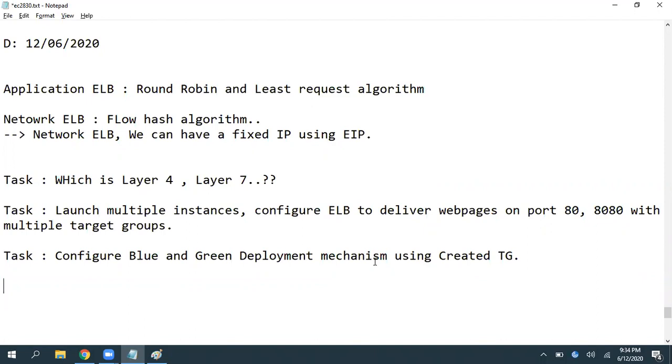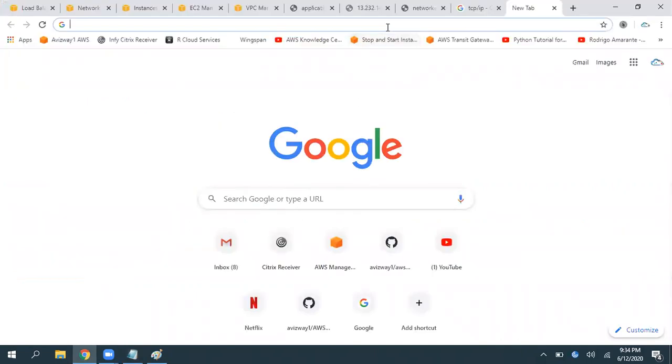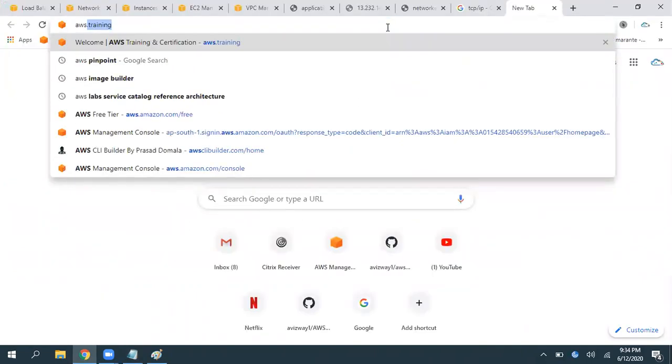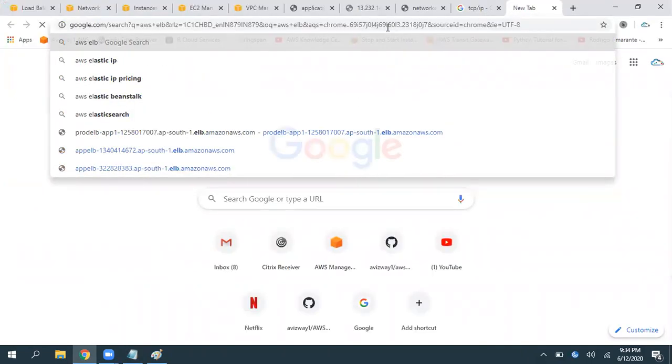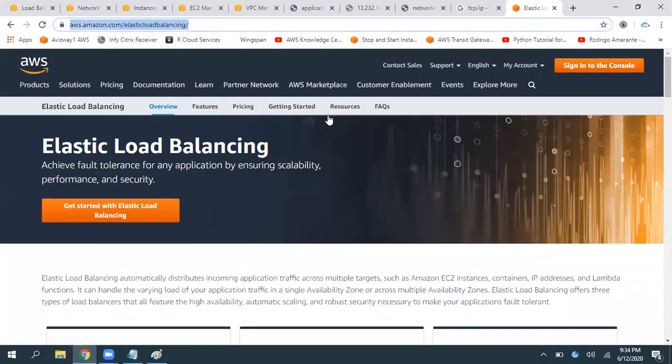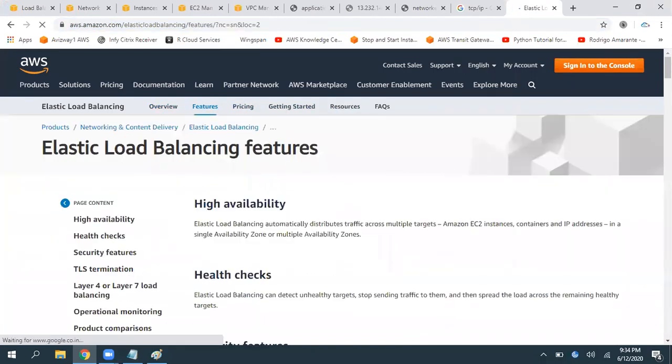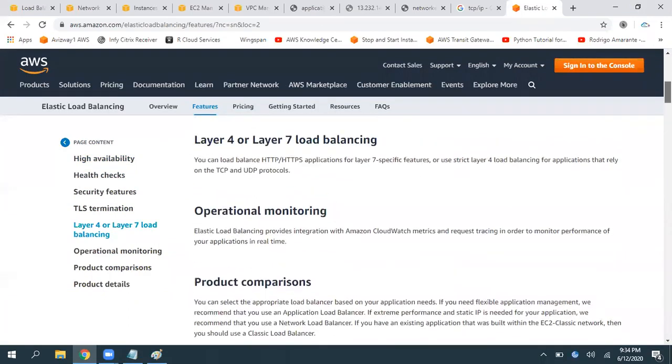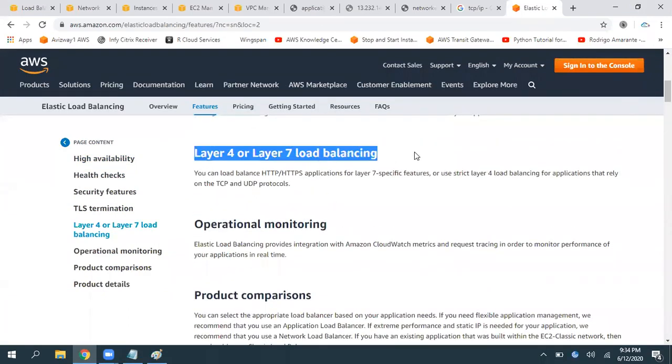And just try to read the frequently asked questions. Read the FAQs on ELB from the AWS console, you can get them. Here is the Elastic Load Balancing page, where you can find resources and features, everything.